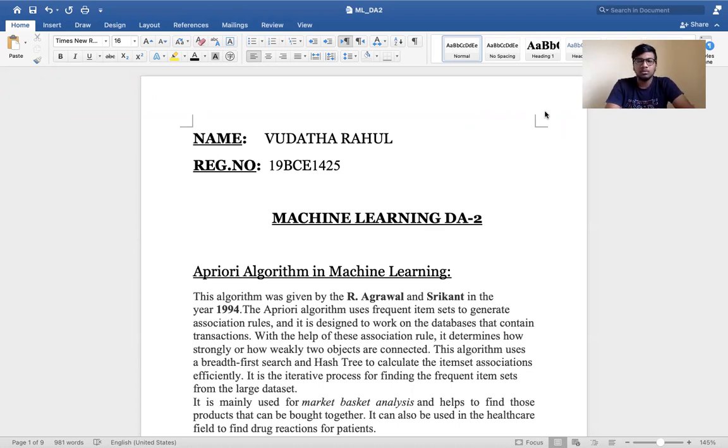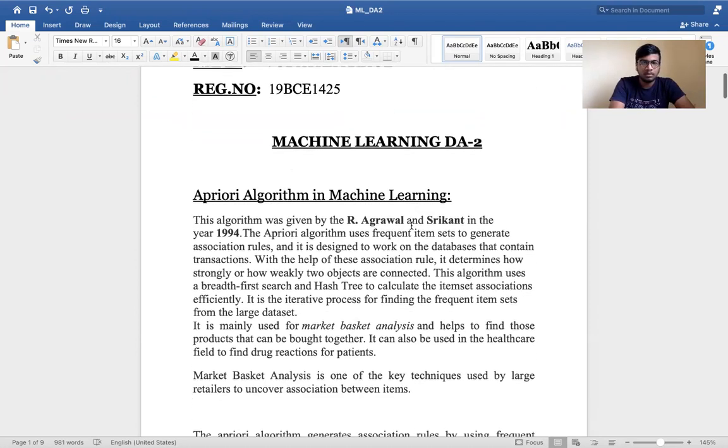Today I'll be discussing what the apriori algorithm is in machine learning and how we will run this apriori algorithm using RapidMiner software. So coming to the apriori algorithm, this algorithm was given by R. Agrawal and Srikant in the year 1994.